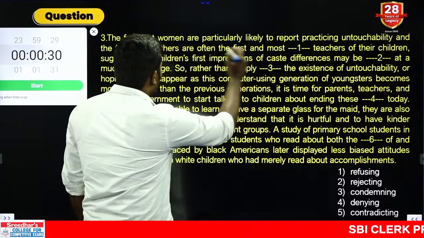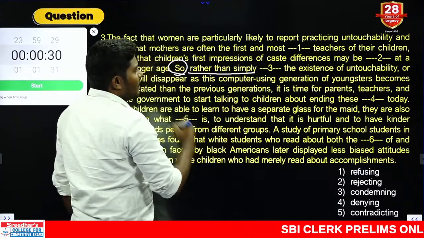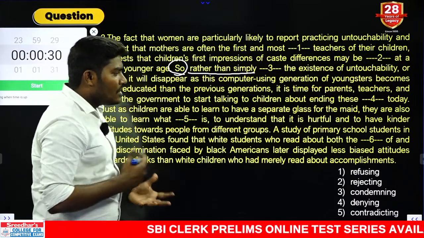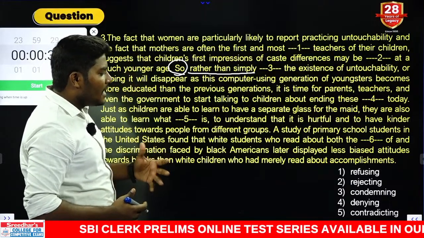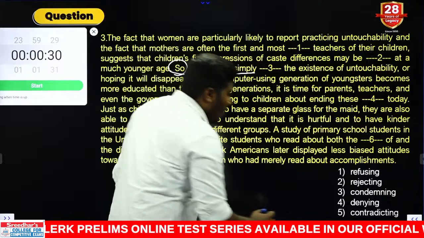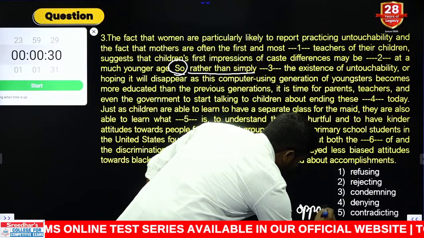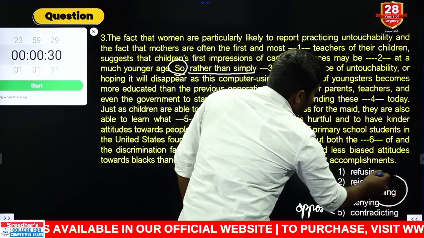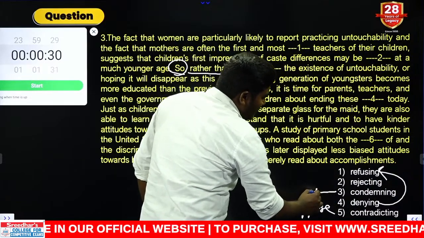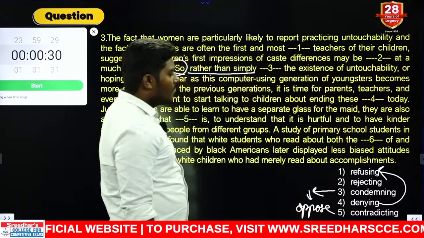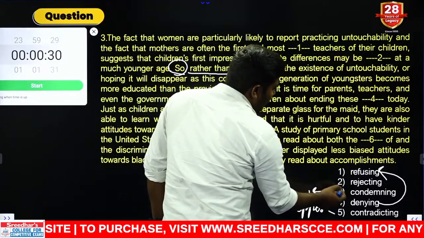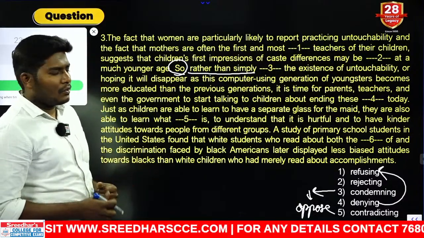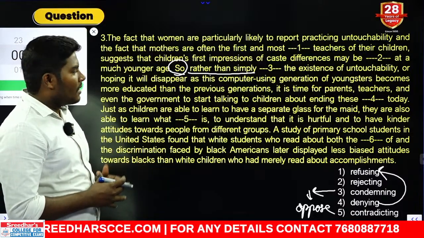Right. Look at the third one now. So rather than doing something, rather than what? Rather than refusing the existence of untouchability, rather than rejecting, rather than condemning, rather than denying, rather than contradicting. Contradict is nothing but opposing. Oppose is nothing but contradict. Deny has the same meaning as refuse. Condemn has a similar meaning to oppose. Next words are what here? Another one is rejecting. Reject, refuse, deny, condemn, contradict, these are all basically synonyms. According to the context, all of them are synonymous.